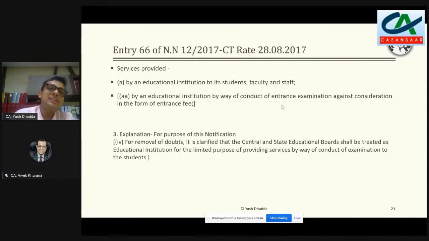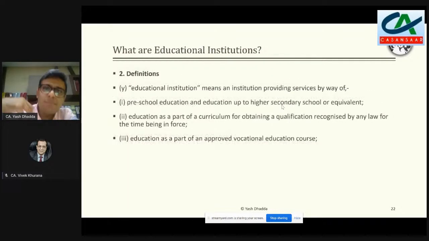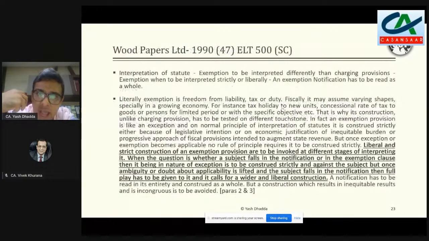But the point of bringing this is that if somebody says that I want to claim the exemption, how can that be substantiated? For that, we have the Supreme Court judgment of 1990, Wood Papers Limited, and what this judgment really says is that when you're looking at the exemption entry, there are two parts or two steps to look at it. One is at the entrance, and once you have entered it, till that time it has to be read very strictly. You cannot give a liberal interpretation to it.